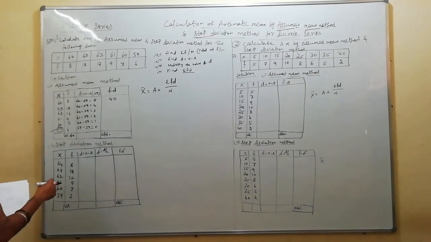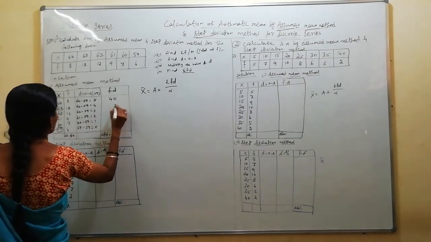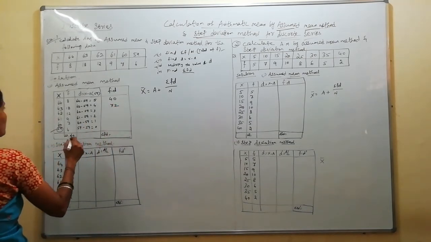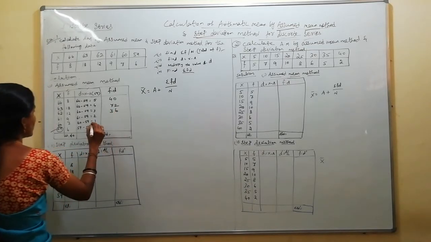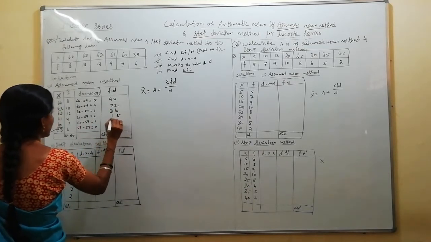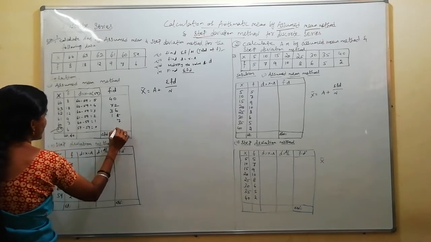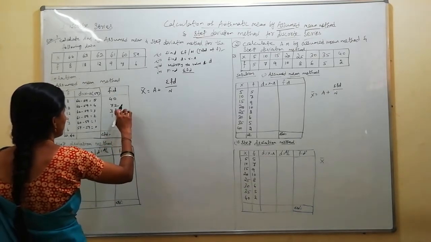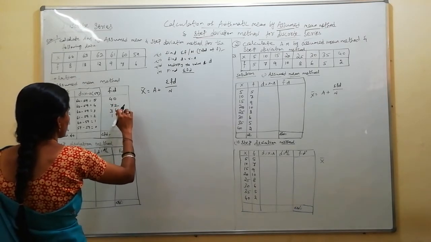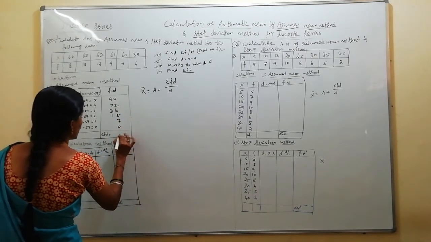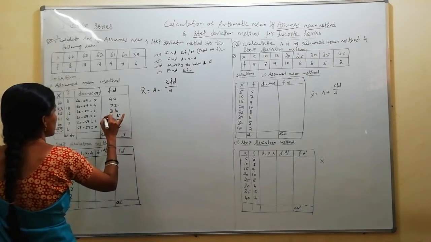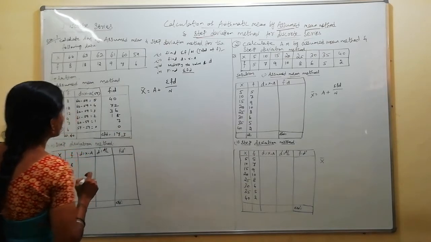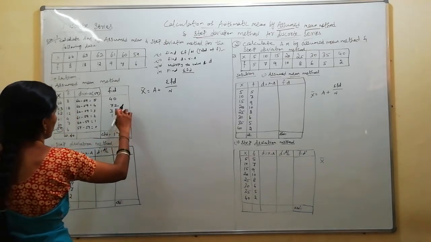Okay. 18 into 4, 72. 12 into 3, 36. 2 into 9, 18. 7 into 1, 7. 6 into 0, 0. Just total it, ma. Now you will get an answer. 173, ma. See again. I will count it again.